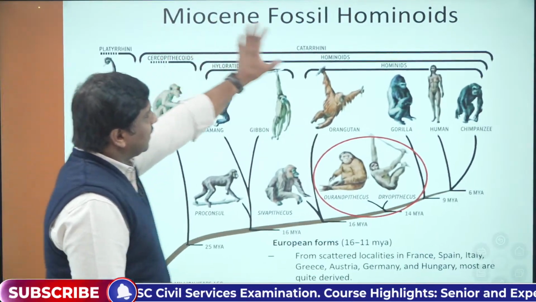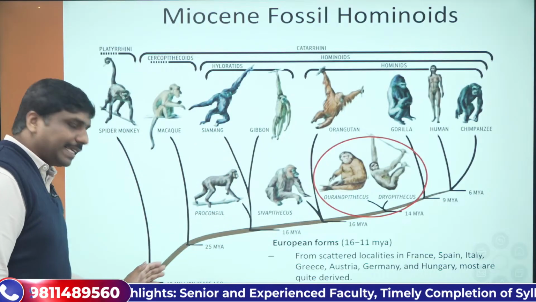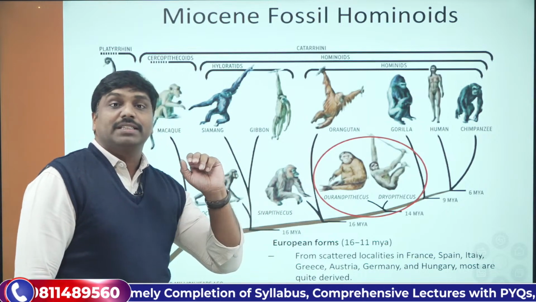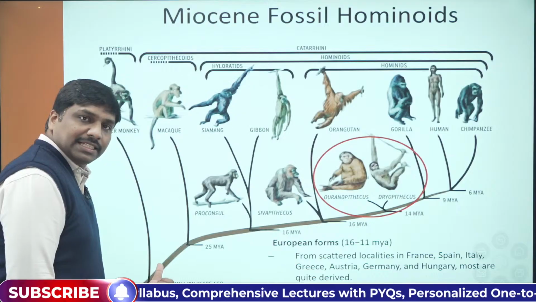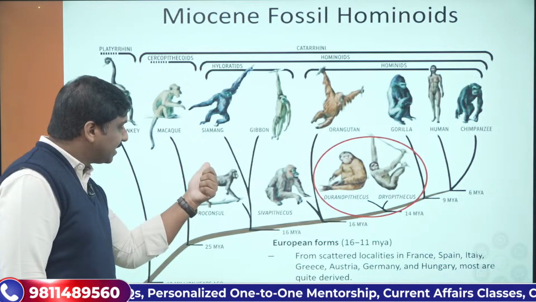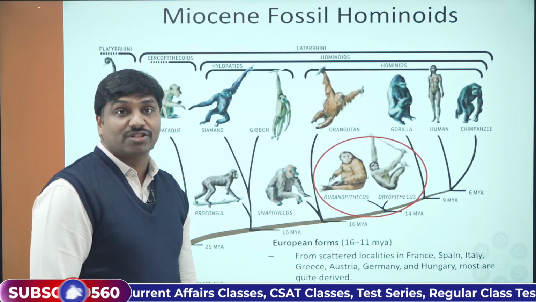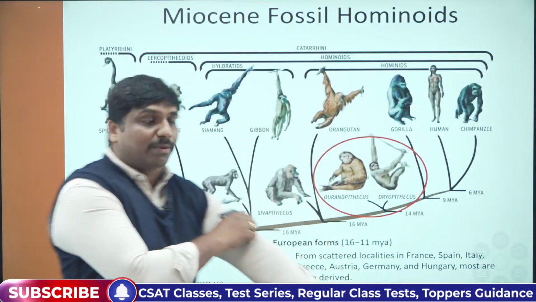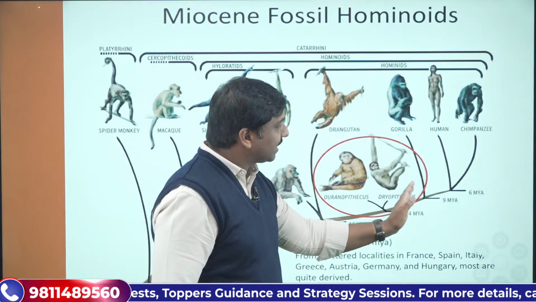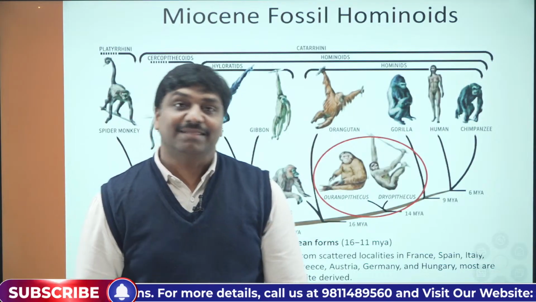First, look here. These are the Miocene fossil hominoids that we can have. Starting from around 23 million years ago onwards, we have the Miocene epoch. You can see the timeline started from 40 million years ago, then here 25 million years ago. From here, can you see Proconsul? Proconsul we have got in and around 23 million years ago. So that's the timeline you should remember. Then Shivapithecus, then we have Uranopithecus, then Dryopithecus. Like this, we have a lot of Miocene hominoid remains.